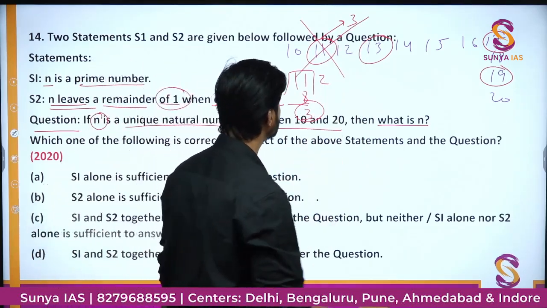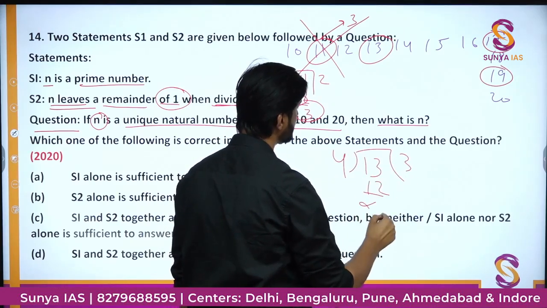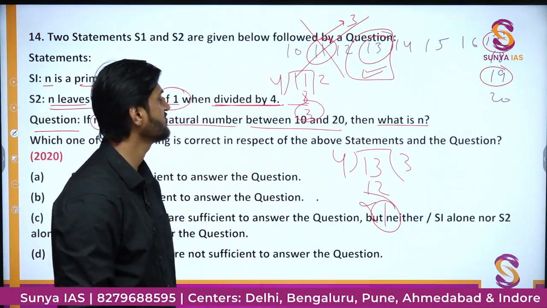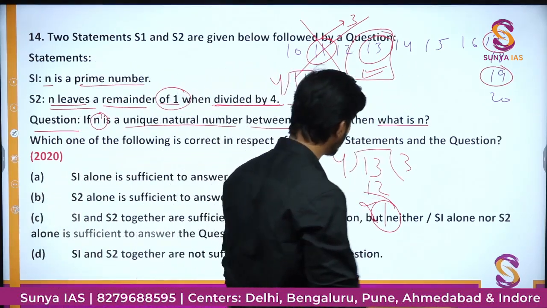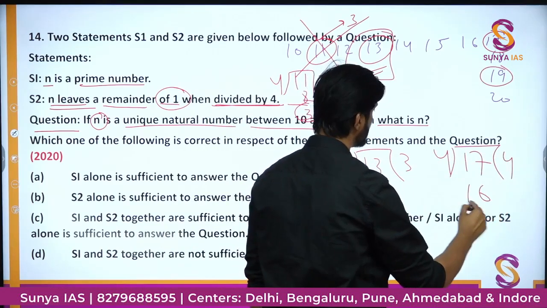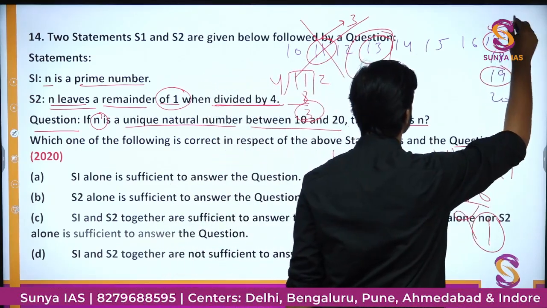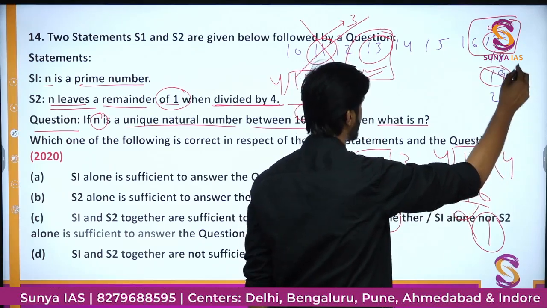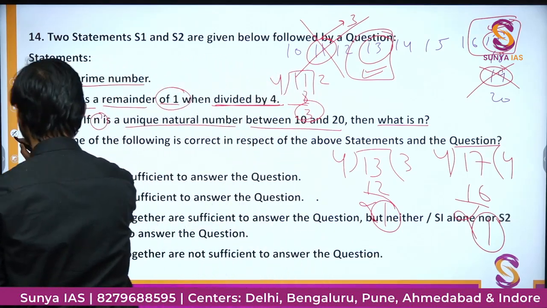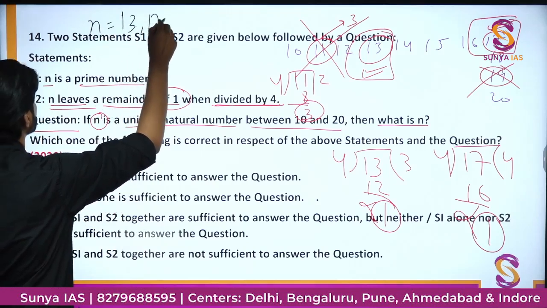If we take 13 and divide it by 4, it will go 3 times and it will leave a remainder of 1. So yes, 13 is satisfying the criteria. What about 17? 17, as you can see, is also providing the remainder of 1. So 17 is also satisfying our criteria. Similarly for 19, the criteria does not apply, the remainder will be 3, as you can see. So now we have two numbers which satisfy both criteria, n is equal to 13 and n is equal to 17.